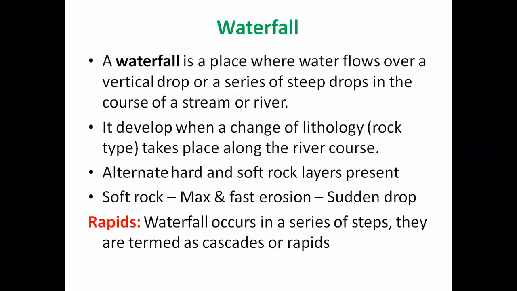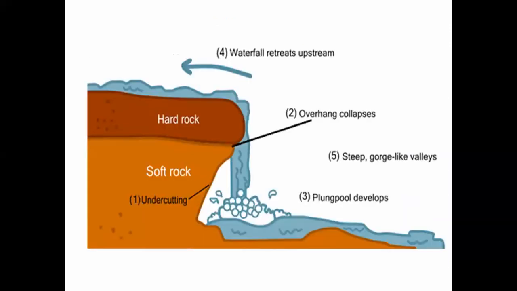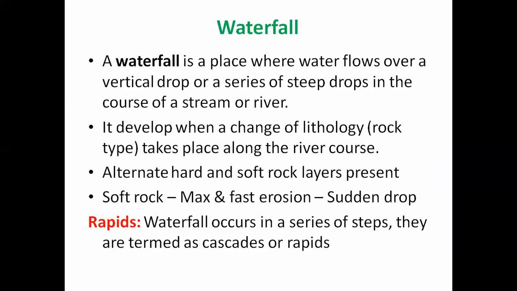Now the second type of erosional feature is the waterfall, and you know the meaning of waterfall. In Marathi, it is called a dhabdaba. Now, how are these waterfalls developed? Here you can see the typical sketch of a waterfall. A waterfall is a place where water flows over a vertical drop or a series of steep drops in the course of a stream or river.